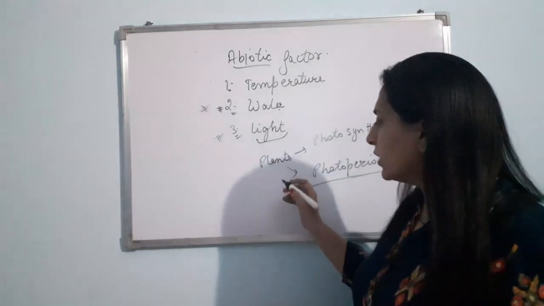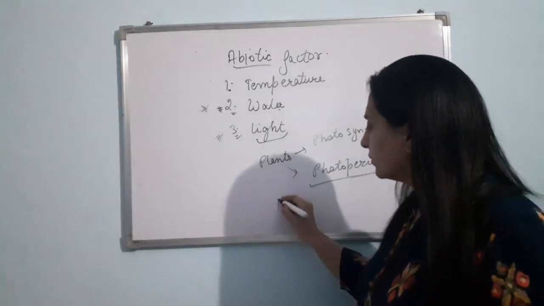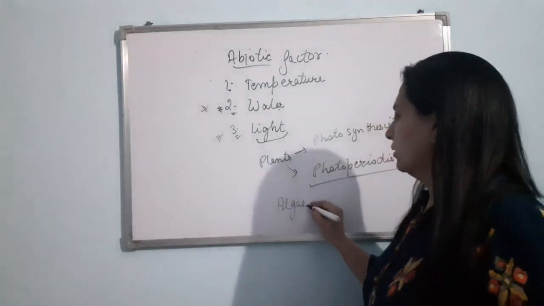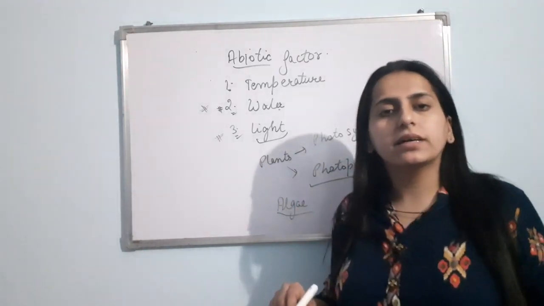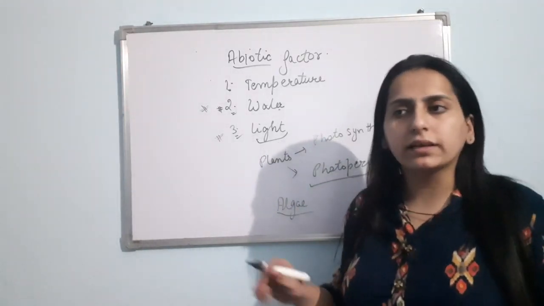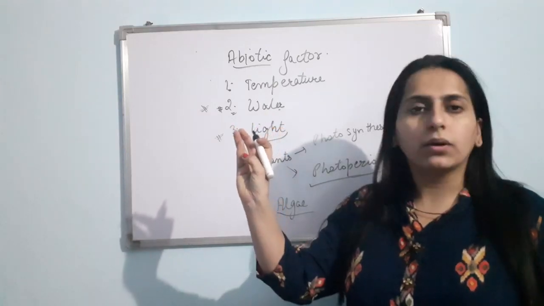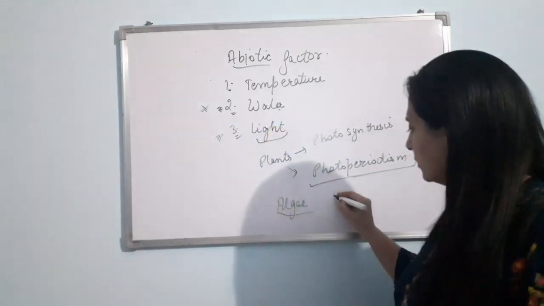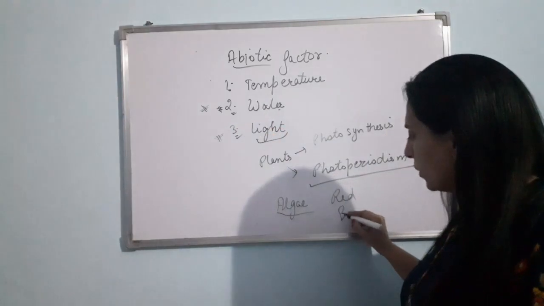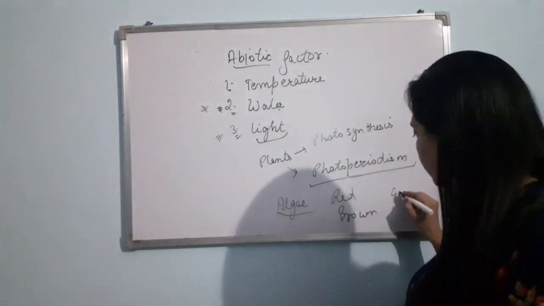Clear? If I talk about the algae, in class 11th you have studied that we have three types of algae: red algae, brown algae, green algae.